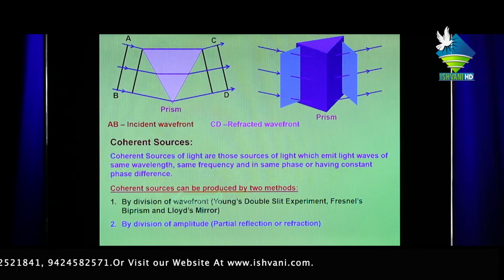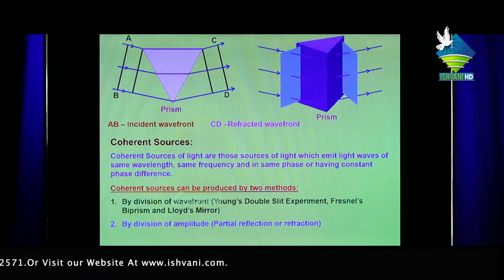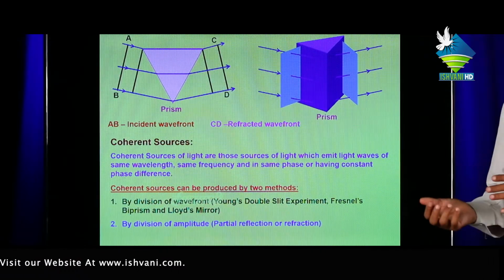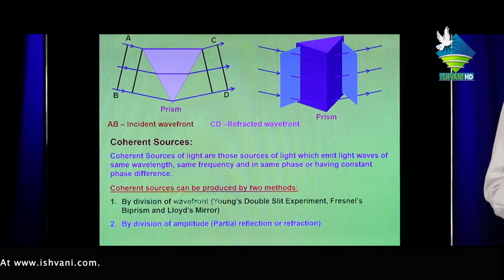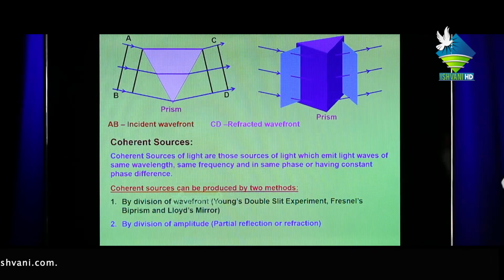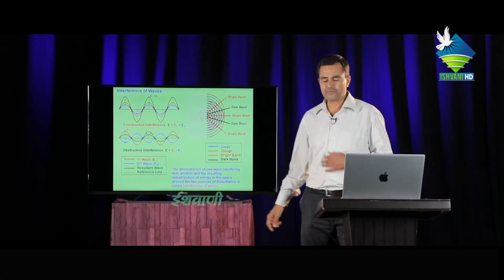Coherent sources can be produced by two methods. First, by division of wavefronts: Young's slit experiment, Fresnel biprism, and Lloyd's mirror. Second, by division of amplitude: partial reflection or refraction. Next question: interference of waves.